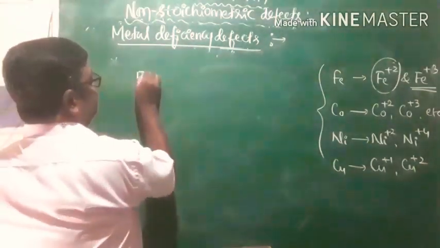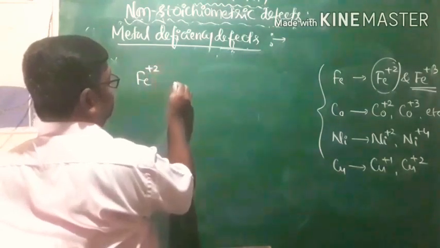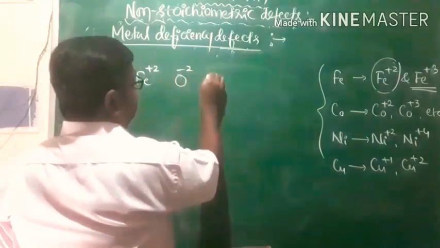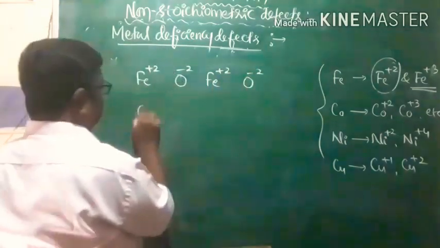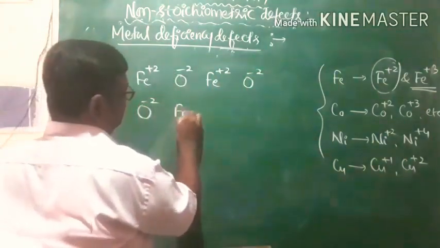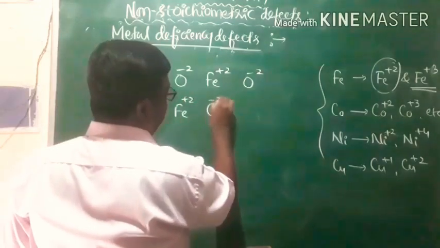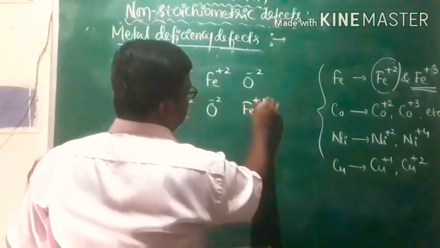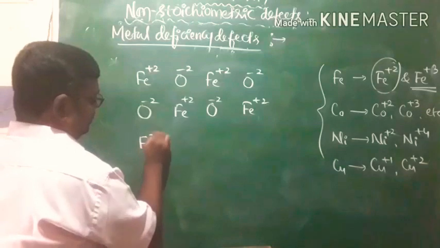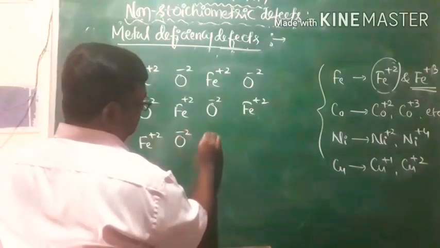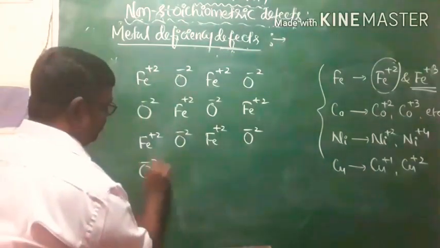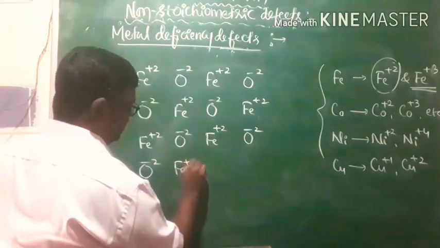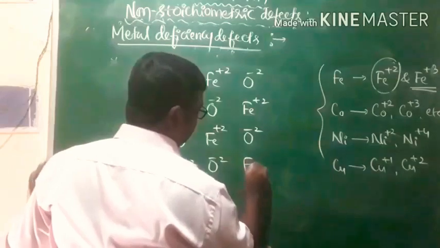Now look at this crystal lattice of ferrous oxide. It is characterized by Fe2+ and O2-. Then it is O2- Fe2+, O2- Fe2+, then Fe2+ O2-, Fe2+ O2-, then O2- Fe2+.